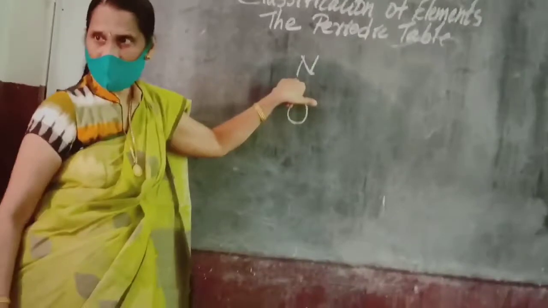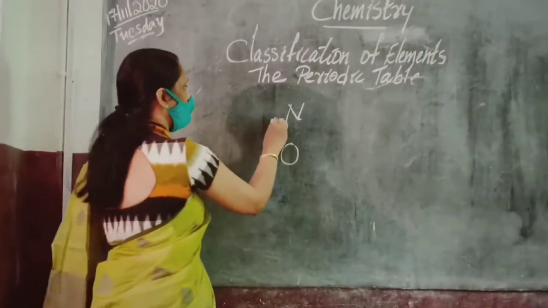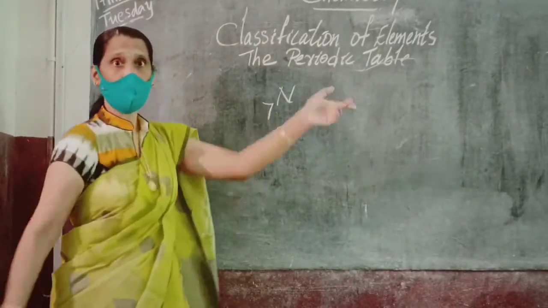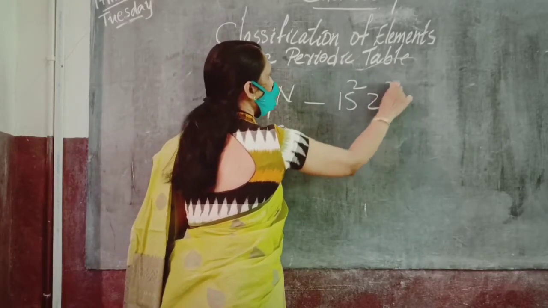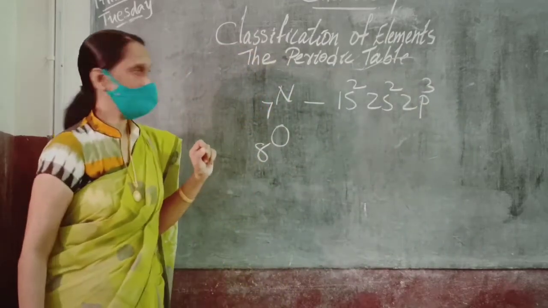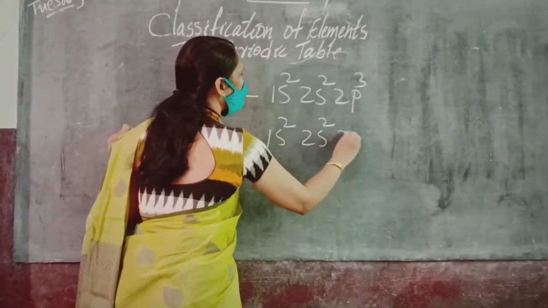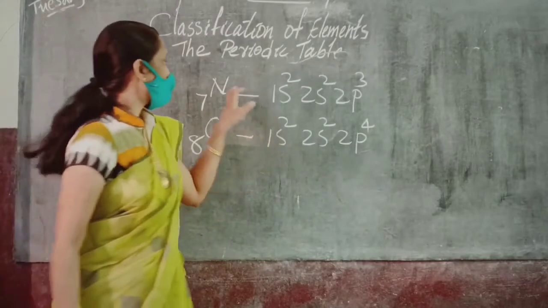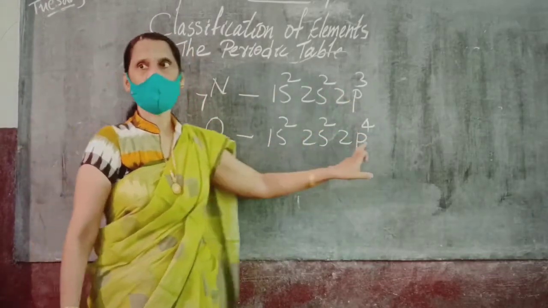Its atomic number is 7, and oxygen's atomic number is 8. So the electronic configuration of nitrogen is 1s2, 2s2, 2p3. And oxygen is 1s2, 2s2, 2p4. See here, nitrogen has 2p3, oxygen has 2p4.